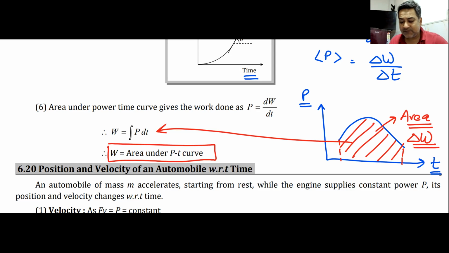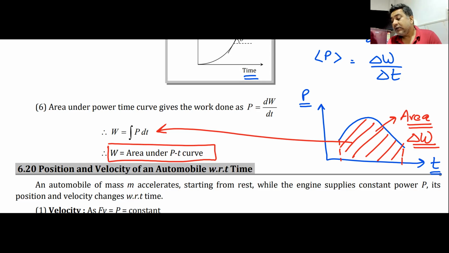The slope of work time graph or energy time graph, work and energy, they mean similar things. Work is when we apply a force and something is displaced. Energy is the capacity to do work. Dimensionally, they are the same. Work and energy are interrelated, so we can use the same term.